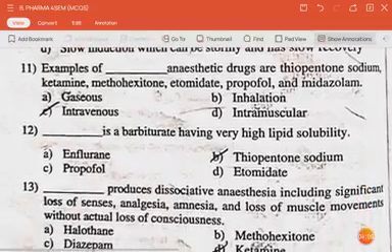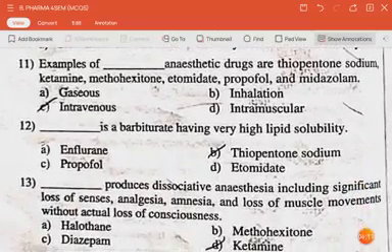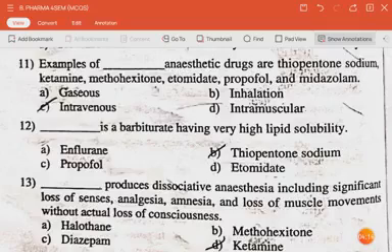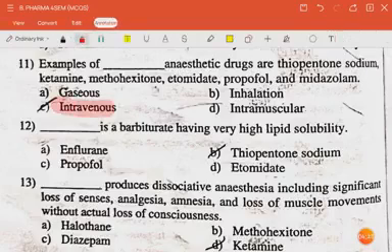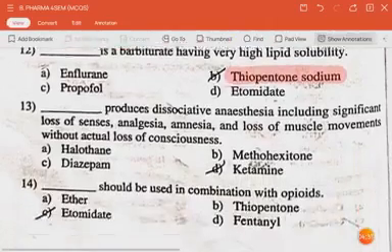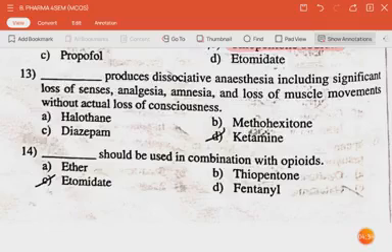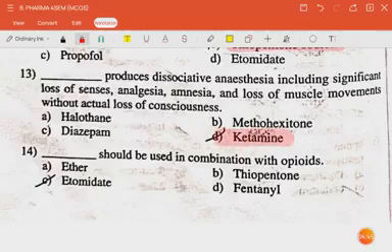The next question is, examples of dash anesthetic drugs are thiopentone sodium, ketamine, methohexitone, etomidate, propofol and midazolam. The answer is intravenous. The next question is, dash is a barbiturate having very high lipid solubility. The answer is thiopentone sodium. The next question is, dash produces dissociative anesthesia including significant loss of smell, analgesia, amnesia and loss of muscle movements without actual loss of consciousness. The answer is ketamine.